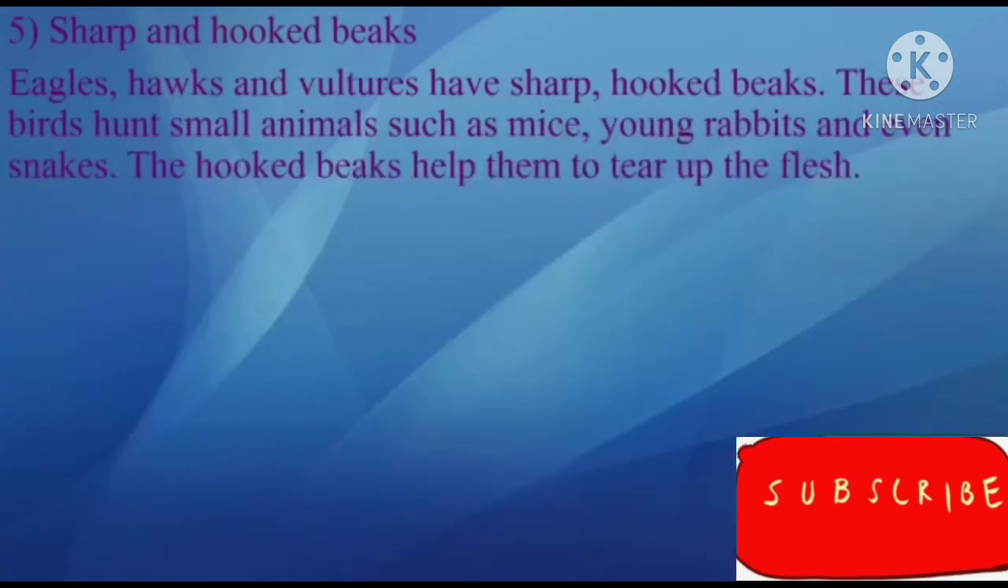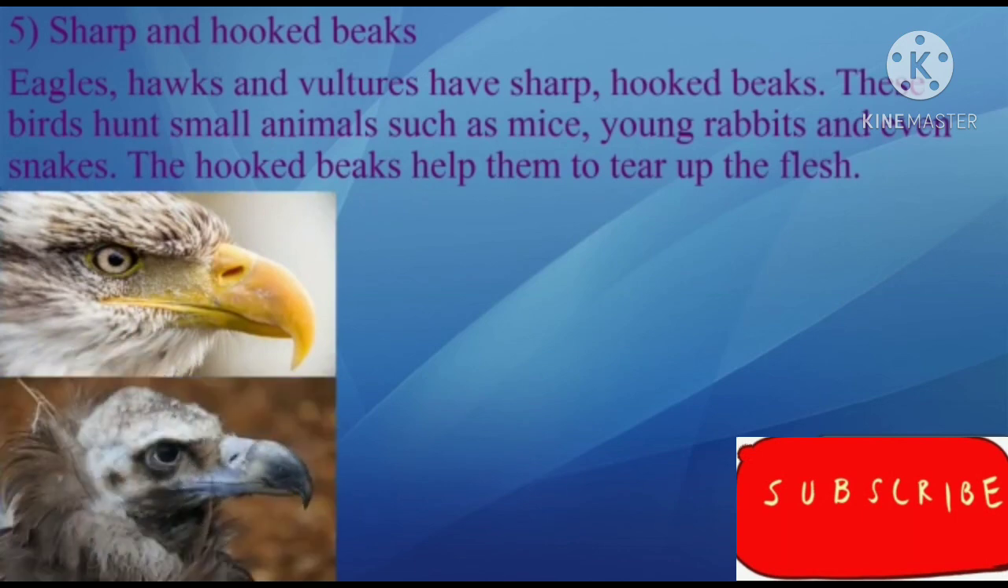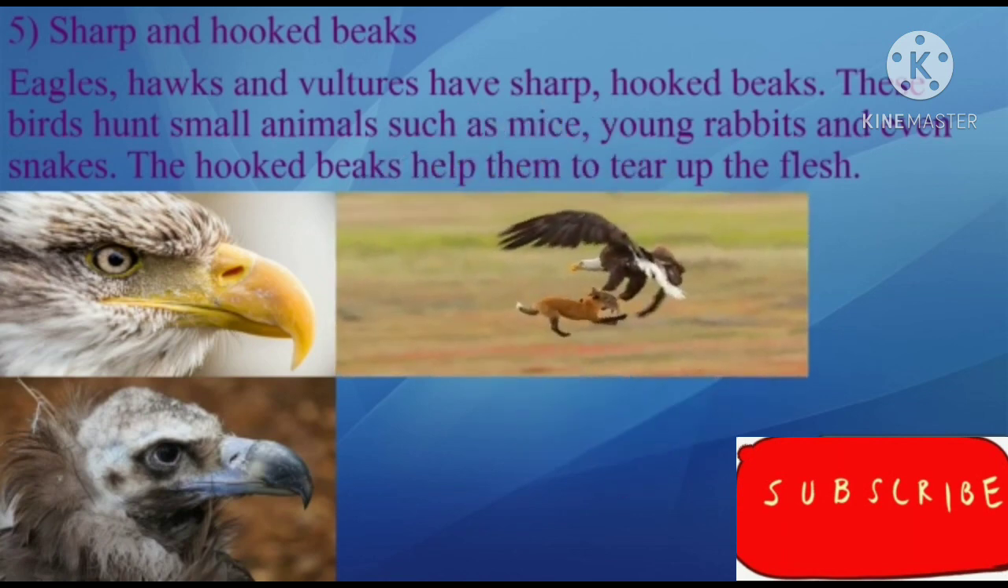Next one, fifth one is sharp and hooked beaks. Yes, it is called hooked beaks. Eagles, hawks and vultures have sharp and hooked beaks. Children, look at their beaks especially. See, the eagles, hawks and vultures have sharp and hooked beaks. Look at the sharpness of the beak and how it is hooked. These birds hunt small animals such as mice, young rabbits and even snakes.